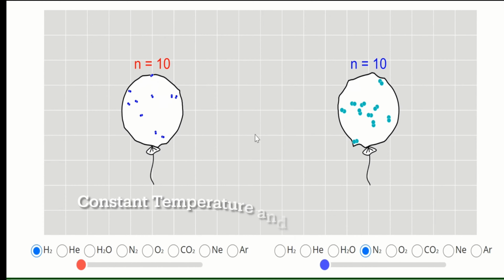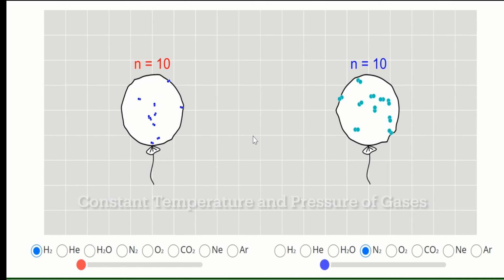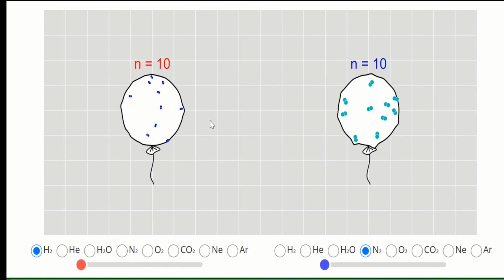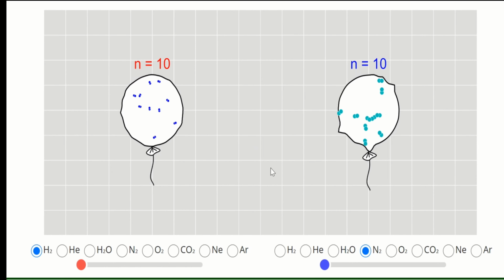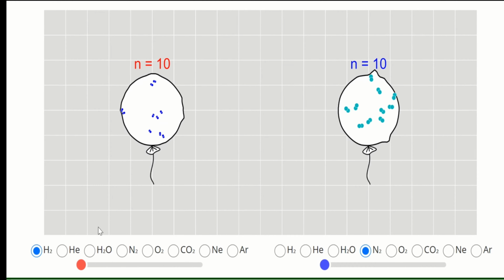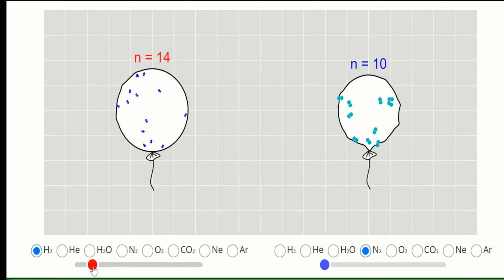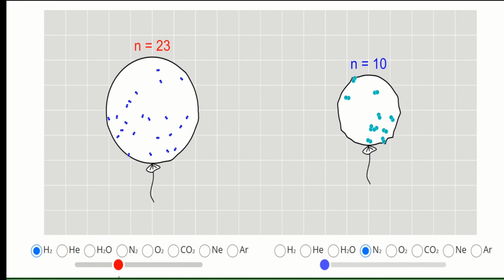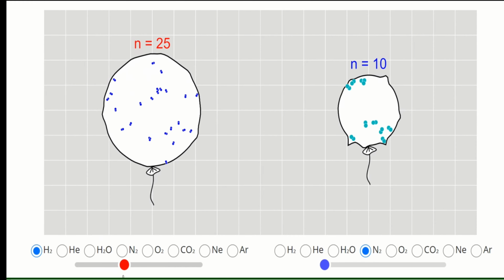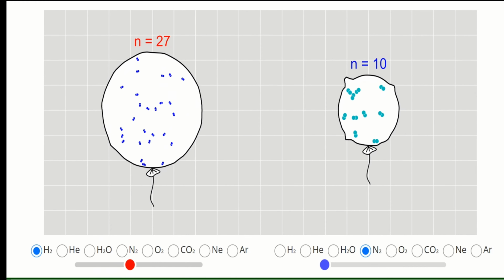So here we will assume that the temperature and pressure are constant. And watch what will happen to the number of gas molecules and the volume if there will be changes. So here, if we increase the volume, look what will happen to the number of hydrogen molecules. It also increases.